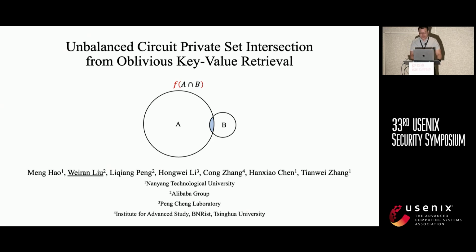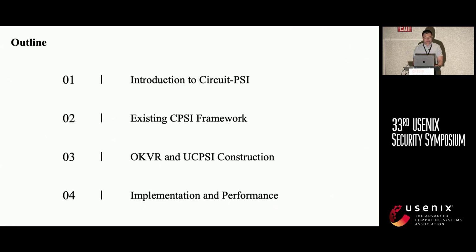I'm Weiran from Alibaba Group, and today I will present our work. It's a long title, Unbalanced Circuit-Private Set Intersection from Oblivious Key Value Retrieval. This is joint work with Meng from Nanyang Technological University, Liqiang Peng from Alibaba Group, Hongwei Li from the Peng Laboratory, Zhang from Tsinghua University, and Hanxiao Chen and Tianwei Zhang also from Nanyang Technological University.